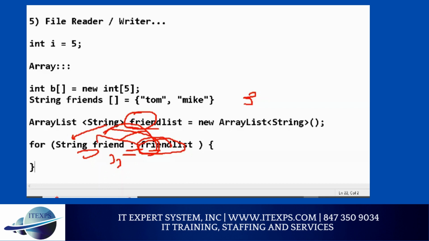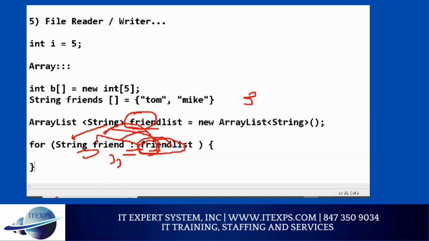For a primitive data type, you use an array. You don't use array list. Array list needs an object because it's generic, and generic only works with objects. What is an object? A class. Objects are nothing but classes, and a class always starts with a capital first letter. String is a class, but int, float, char, boolean are not classes. Those are primitive data types. Those are simple. For simple data types you use array, and for complex data types you use array list.